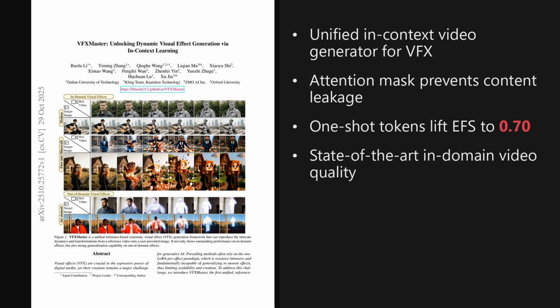I'm Alex. Today we're looking at a paper from the Hugging Face trending list, published on October 29th, 2025, about 2 days ago. The striking idea is that this paper turns visual effect generation into an in-context learning problem using a single unified model that copies effects from a reference video, and with one-shot adaptation, it lifts effect fidelity score from 0.47 to 0.70, while raising content leakage score from 0.79 to 0.87.